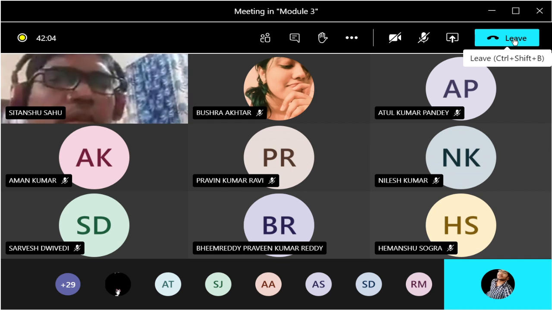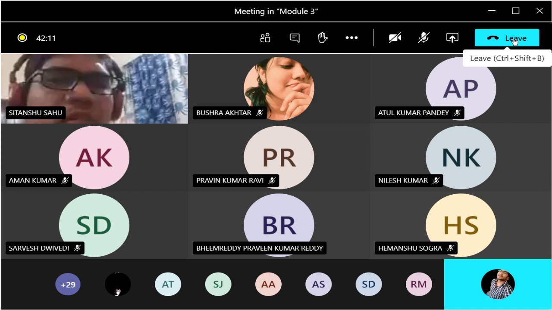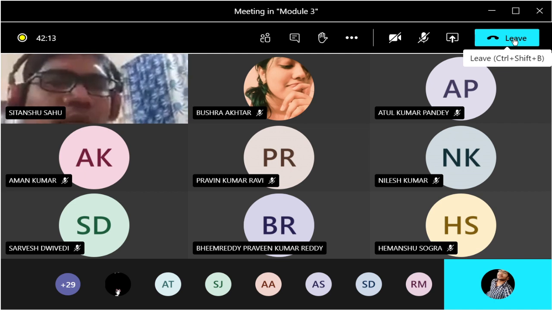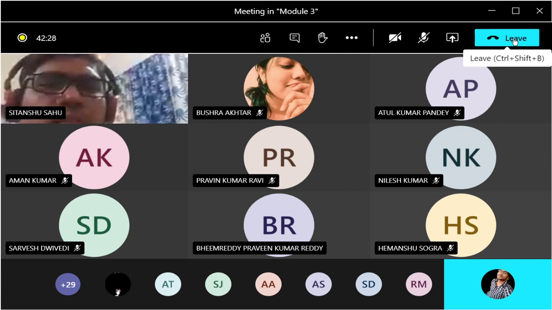If I give a delta function as input to an LTI system, it gives me the output as the impulse response. That is your h of n. If you find h of n, you completely know the LTI system itself.